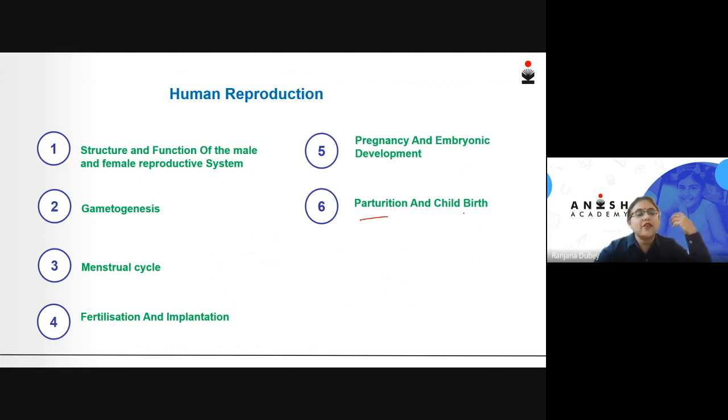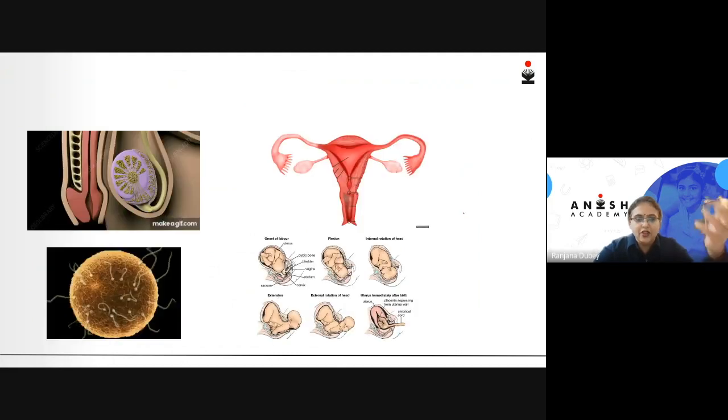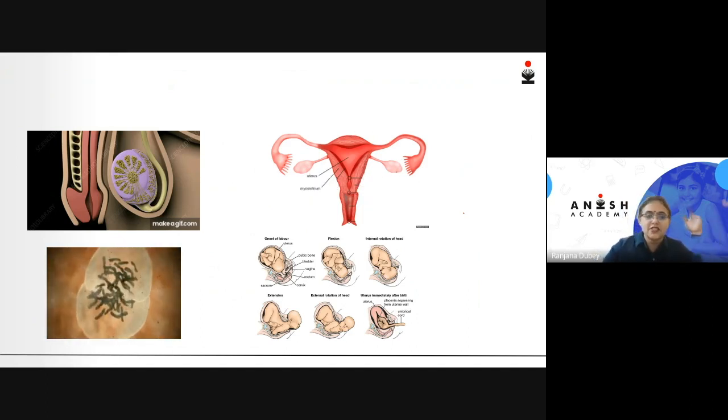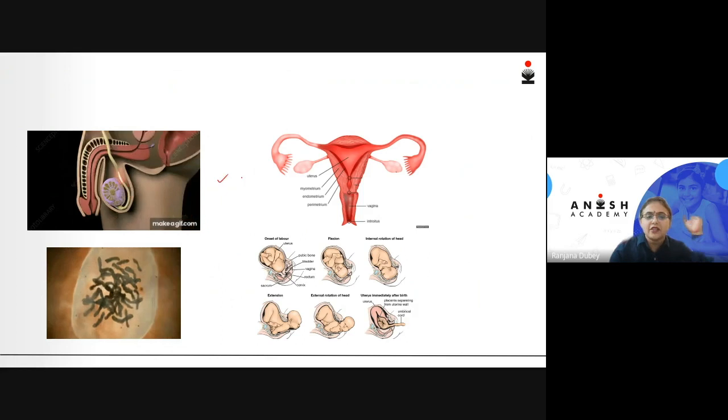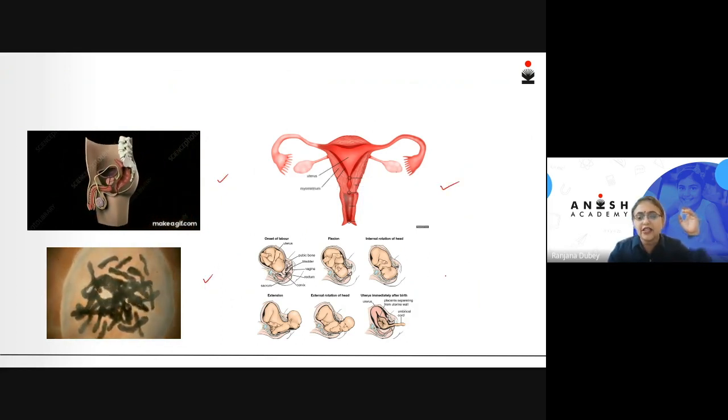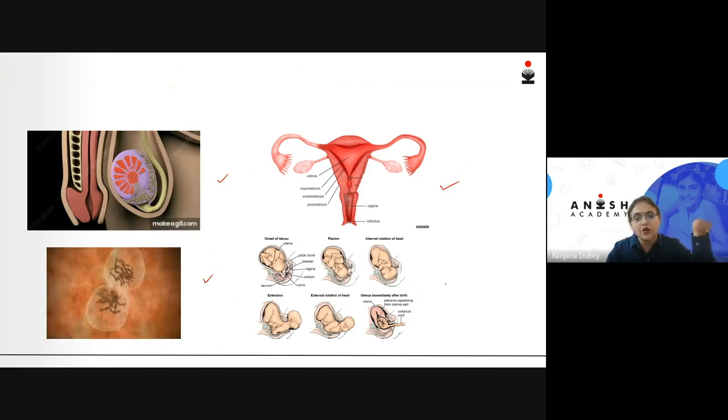The first topic here is structure and function of the female reproductive system. Now, here is the photograph, a gist of what this lesson would actually be covering in detail. The male reproductive system, which you see here, the female reproductive system, the fertilization taking place, and finally the parturition or the childbirth.